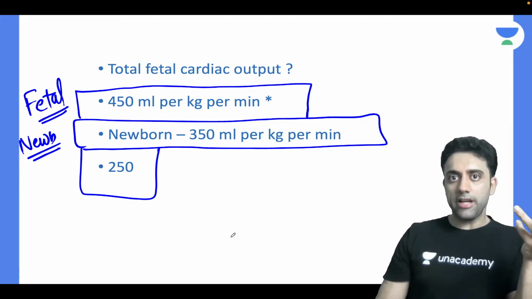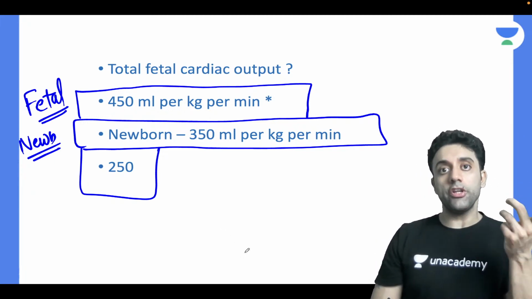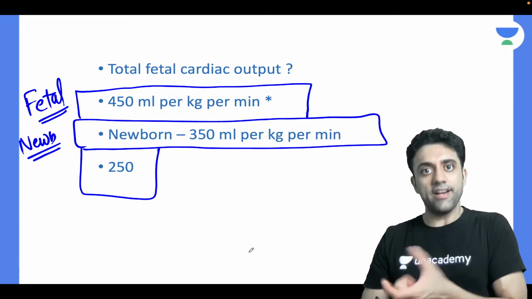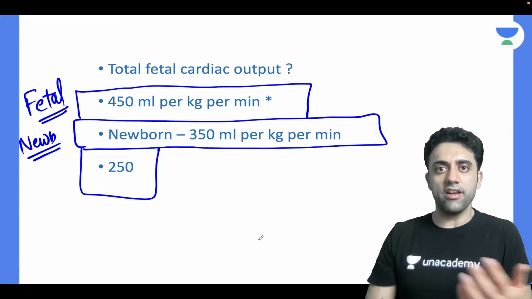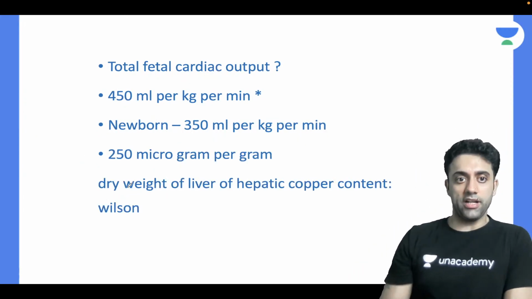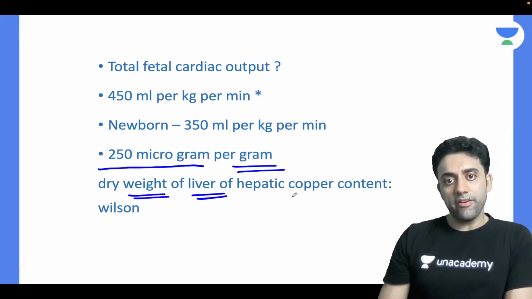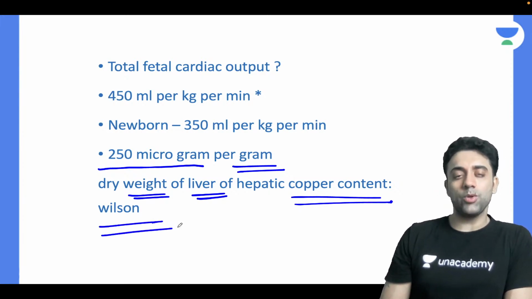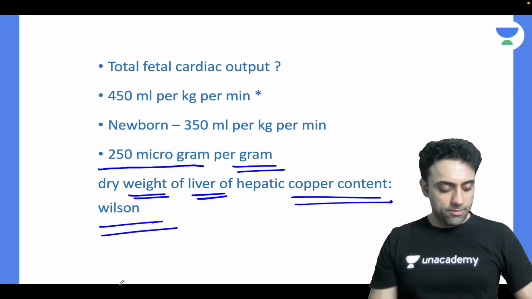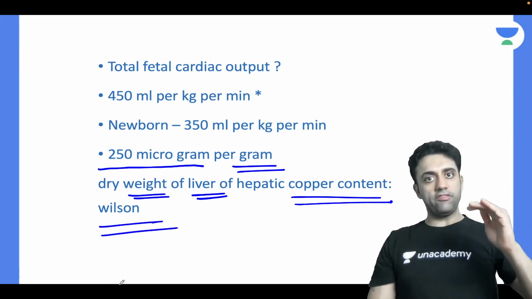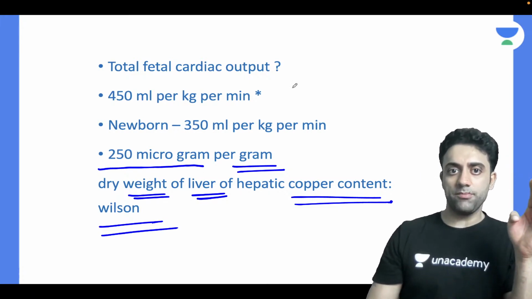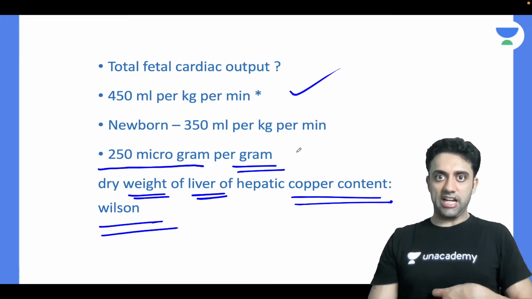What do you do? Liver biopsy. What do you see in liver biopsy? Hepatic copper content in my liver, right? So more than 250 microgram per gram dry weight of liver of hepatic copper content is diagnostic of Wilson disease. Please remember, I'll repeat again: 450, 350, 250. 450 ml per kg per minute is total fetal cardiac output.